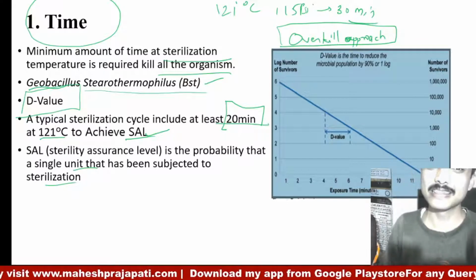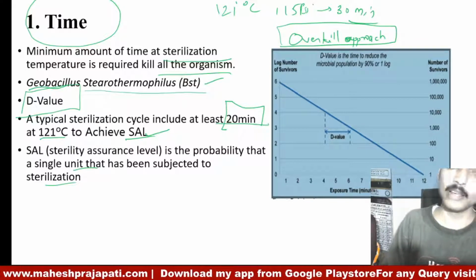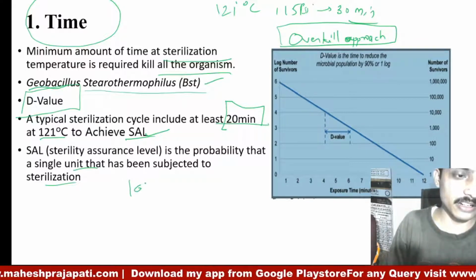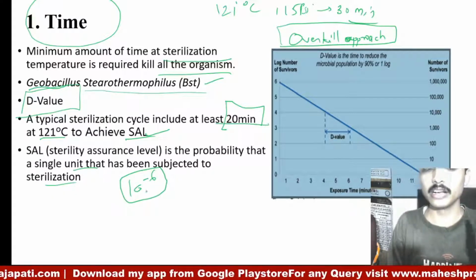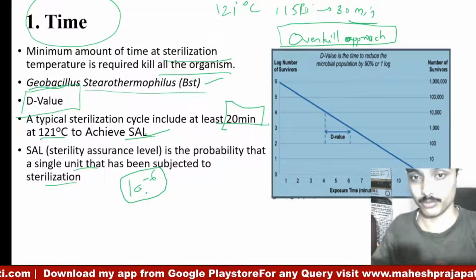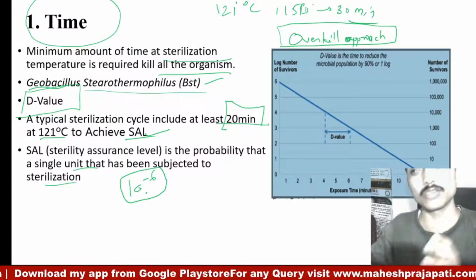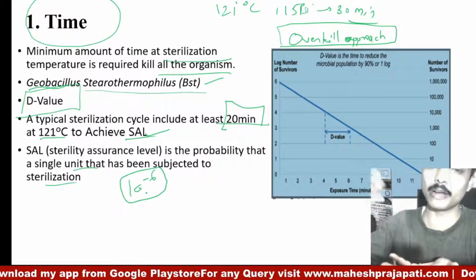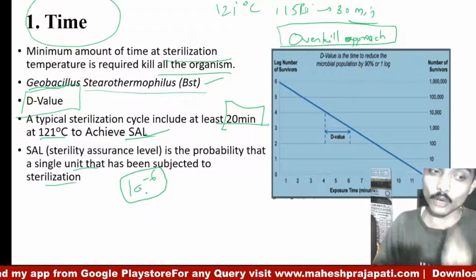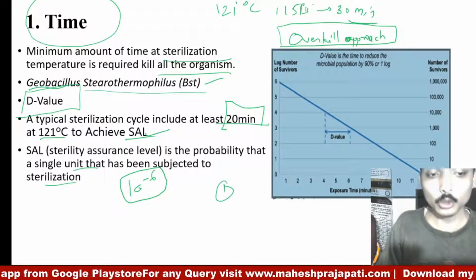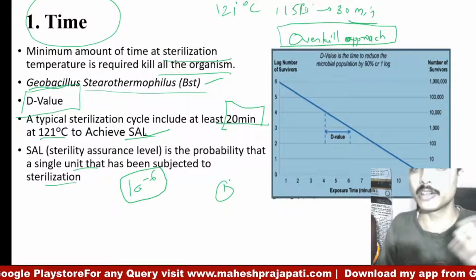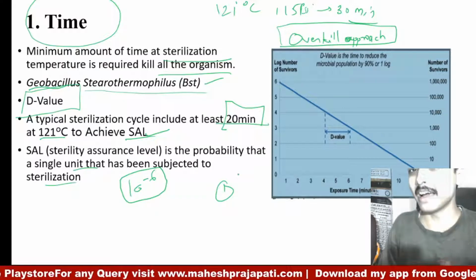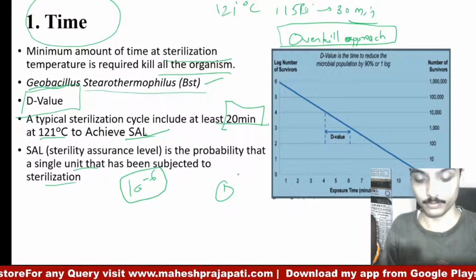Mostly, it is 10 raised to minus 6, meaning one organism in 10 raised to 6 microorganisms. If we are sterilizing a load of 10 raised to 6 microorganisms, the chance of one viable microorganism remaining after sterilization is known as SAL, sterility assurance level.